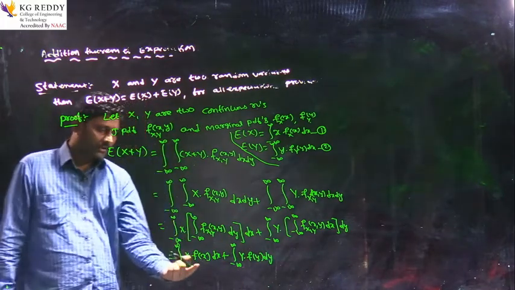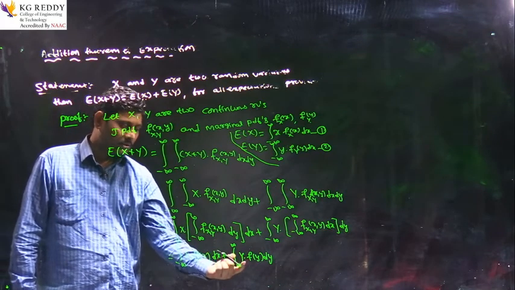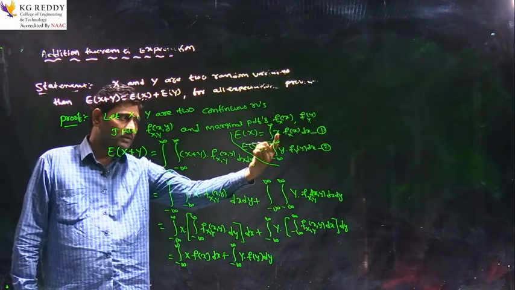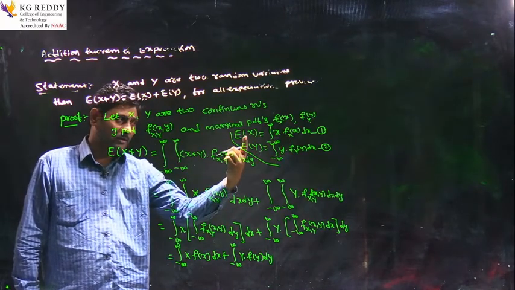Now, the first term, the integral of x times f(x) dx, and the second term, y times f(y) dy. From equations 1 and 2, what is the integral of x times f(x)? That is expectation of X.